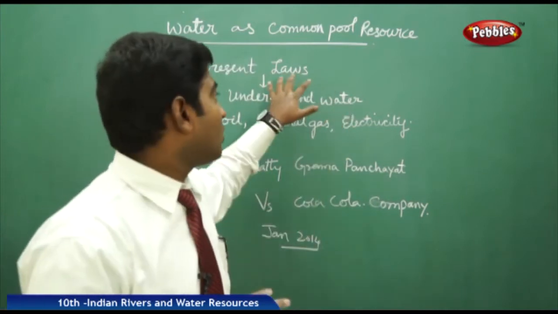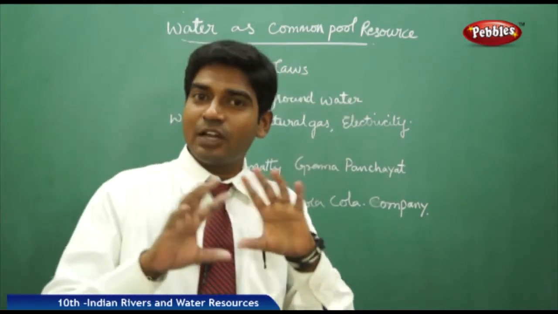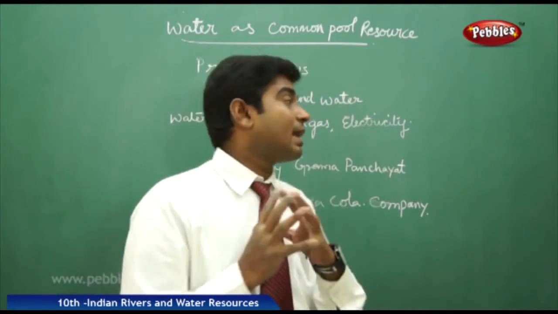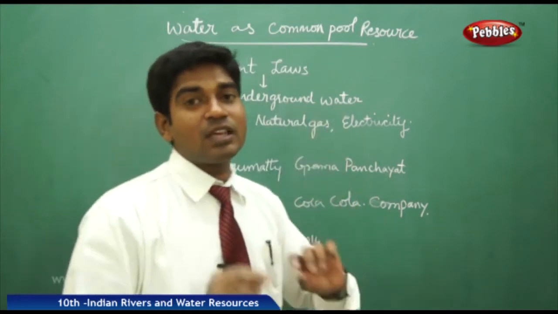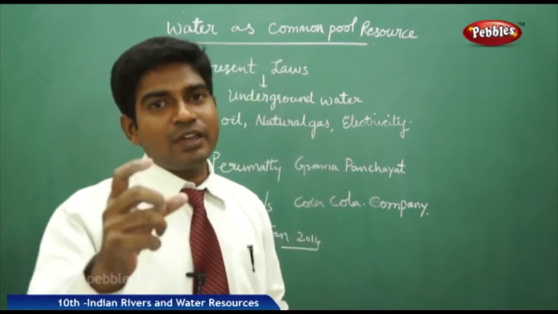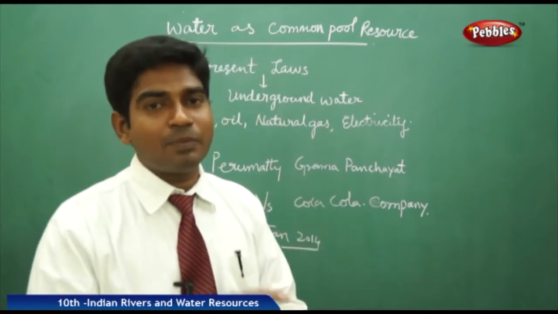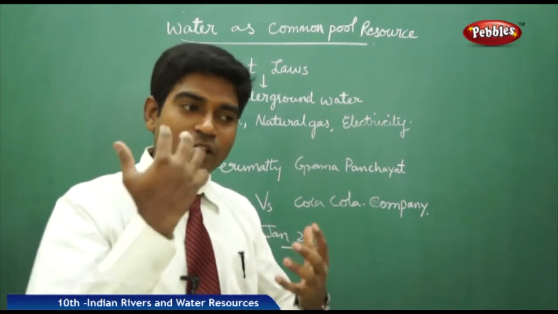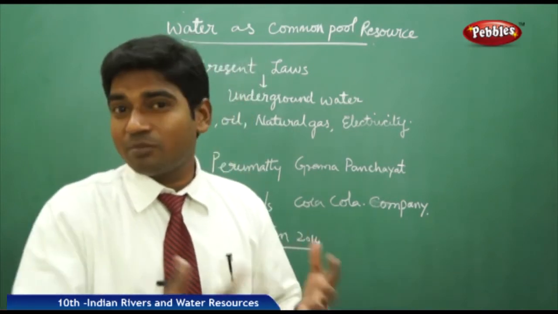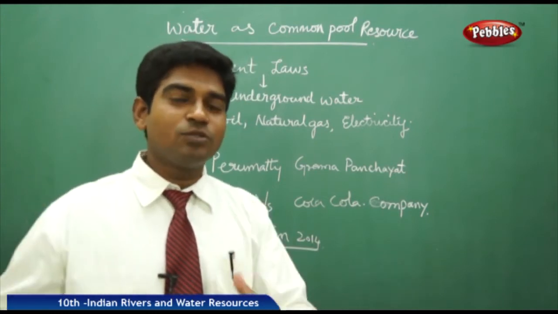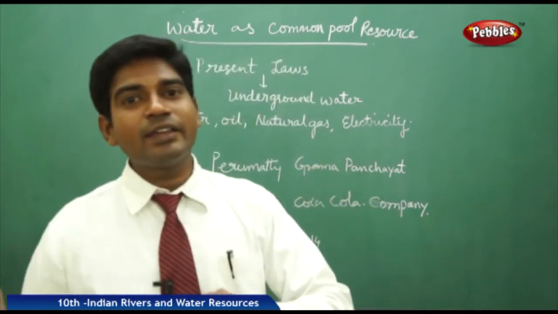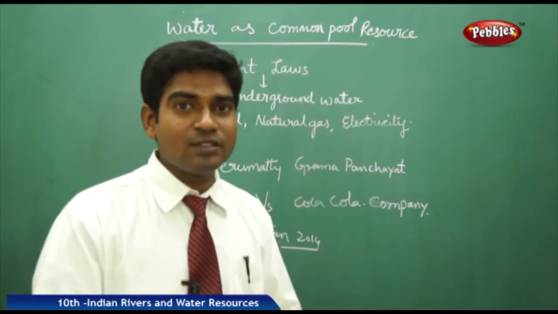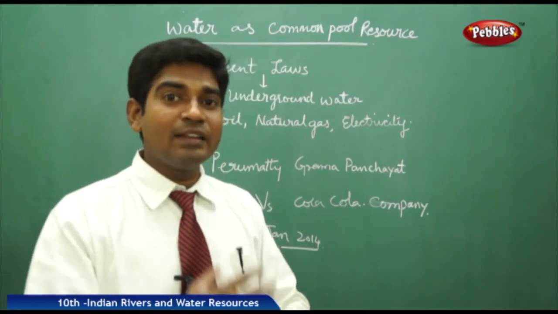But the laws existing right now are completely outdated, and they can't control the present usage of water. This is one major problem we are having right now. And the underground water level is another major issue which should be addressed clearly. See, when we take underground water, suppose I dig a borewell at my house, I do not have any limit on how much water I take, or how many times I draw water from the underground levels. For example, if I am constructing a house, I take the water entirely from underground, because there is no restriction on me and it is my own. Private individual owners usually utilize as much water as they want, and there is no restriction.